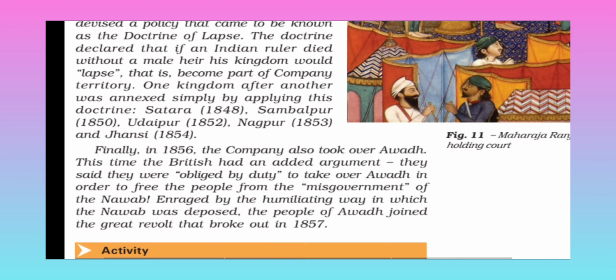But no one could adopt a son if they did not have a natural heir. Okay, so automatically their kingdom would be included in the British kingdom.